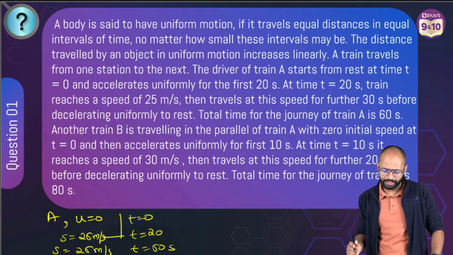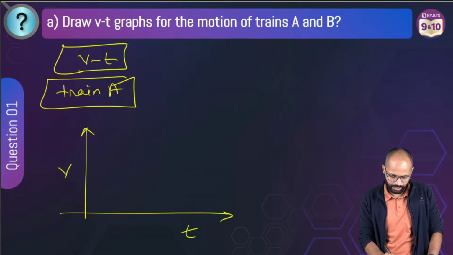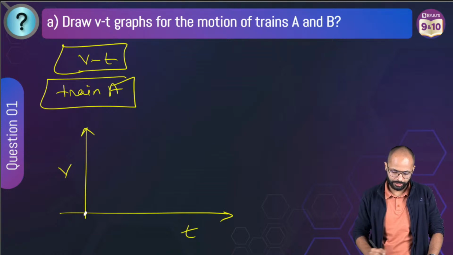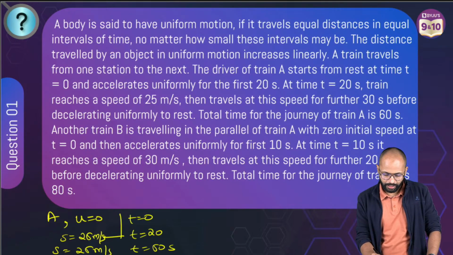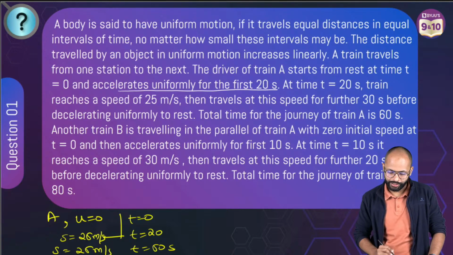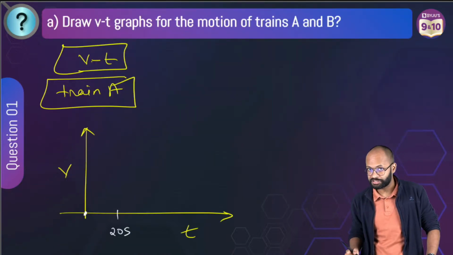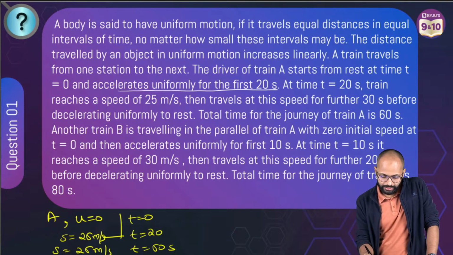देखो भाई, ट्रेन A की बात करें. Train A starts from rest. यानी कि train A is starting from here. यहां से कहानी चालू हुई. उसके बाद, accelerates uniformly for the first 20 seconds. यानी कि पहले 20 सेकेंड में uniform acceleration हुआ और train reaches a speed of 25 meter per second.